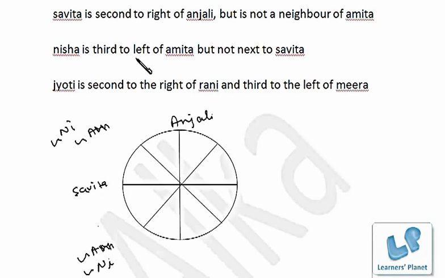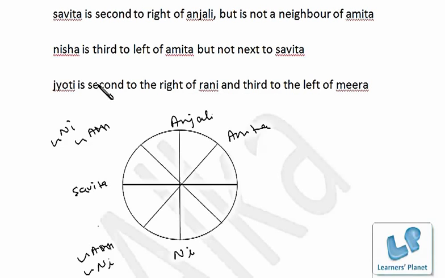Now Nisha is third to the left of Amita, right? So if we consider Amita over here, then the third position to the left is 1, 2, 3, right? That is the only option available with us because Nisha cannot take this position. So Nisha will be at this position. Nisha is third to the left of Amita. So this is Amita, and the left third position is Nisha. Okay.